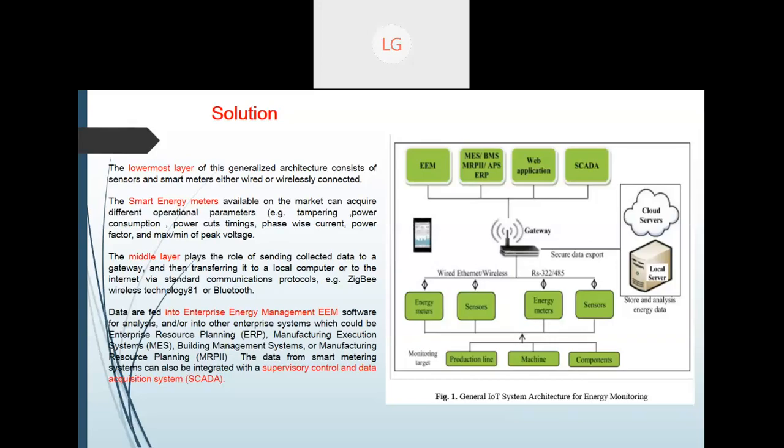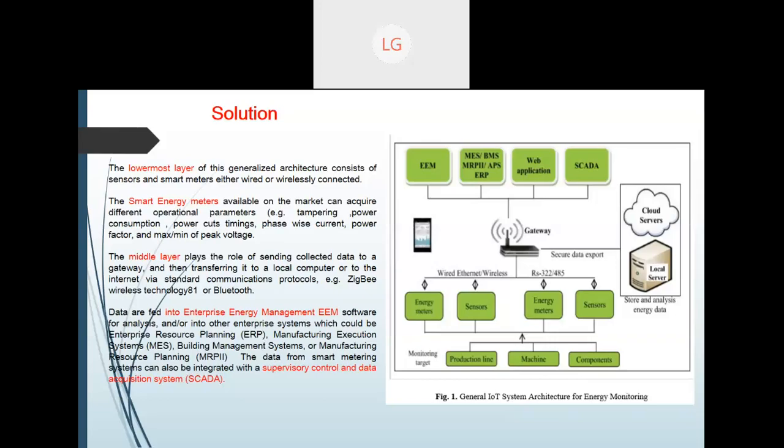They are connected. Now, as I discussed with you, smart energy meters available on the market can have different operational parameters: tampering, power consumption, power cut timing. We are not talking about plain energy meters, I am talking about smart ones. Why do I say smart? Because they can tell you when the power cut occurred, when a particular phase current was there, what the maximum peak timing of voltage was, and the minimum peak timing. They are capturing all these things.